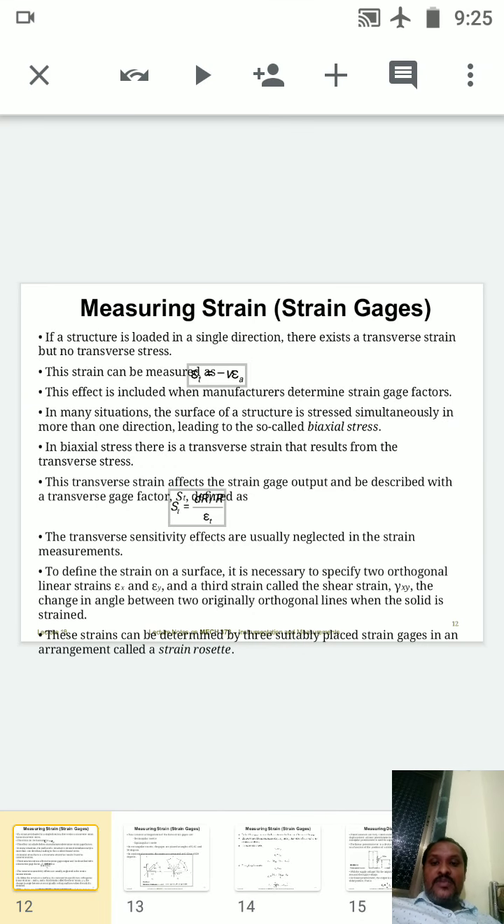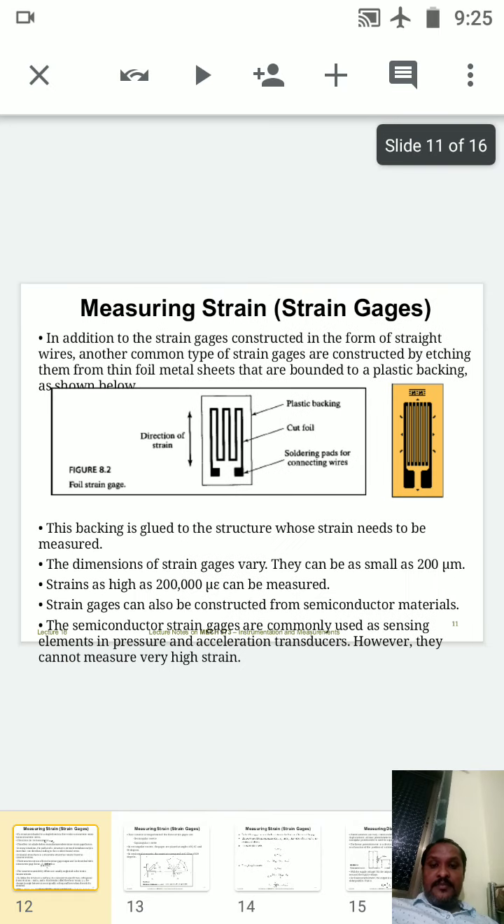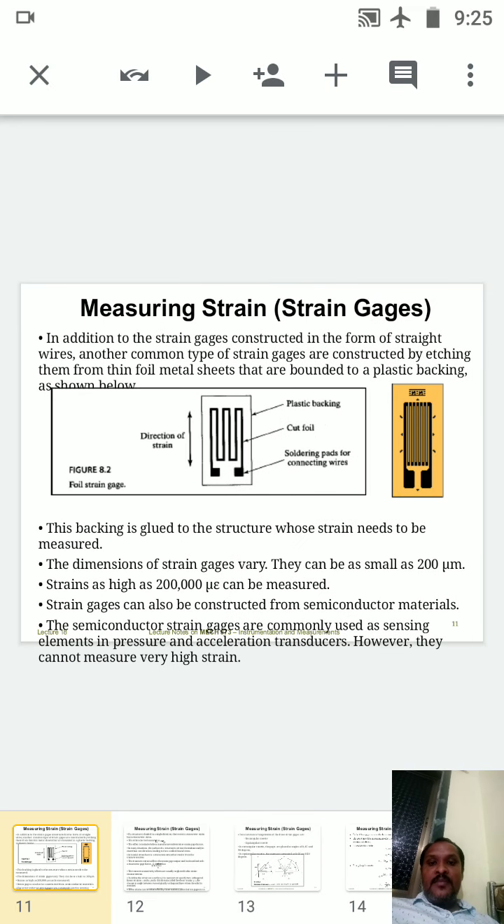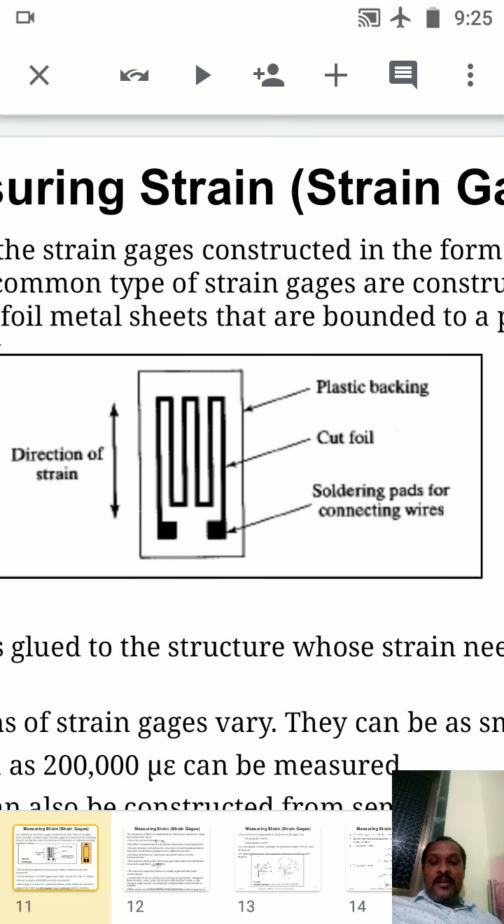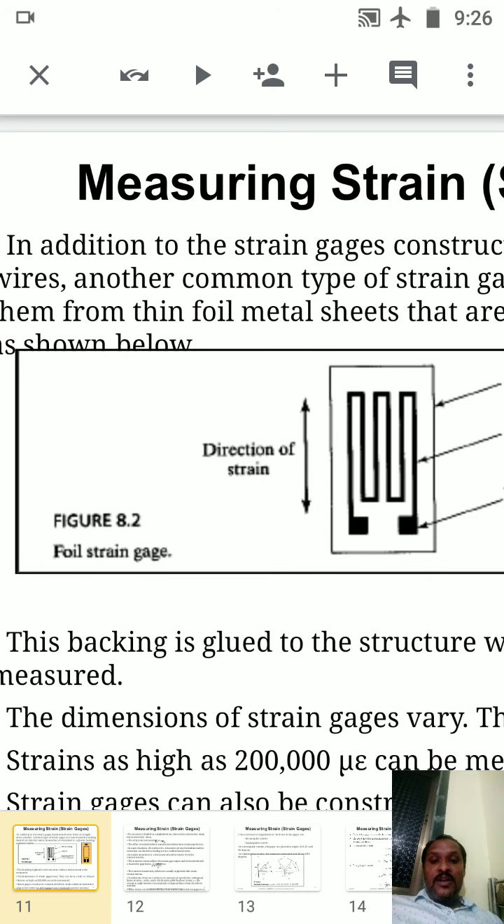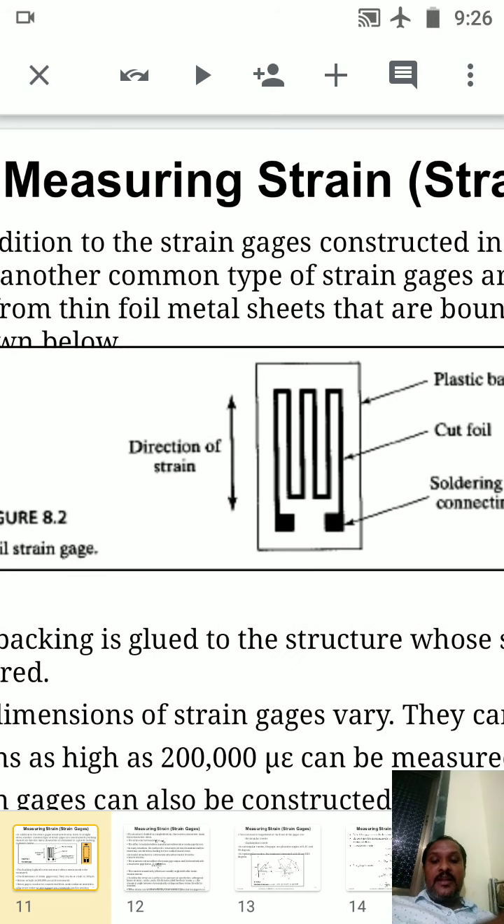Okay, so this will show you the strain measurement system as shown here in the figure. On the right side corner, there is a yellow strip, that is called the strain gauge strip, and the entire outer body is called the plastic backing, and the inner side is the cut foil, that is used for the coil purpose, and the end of that coil will be soldering pads for connecting wires. At the two ends, the thicker size of the wire, there we connect the two wires for the positive and negative side. The direction of the strain will be in this direction.